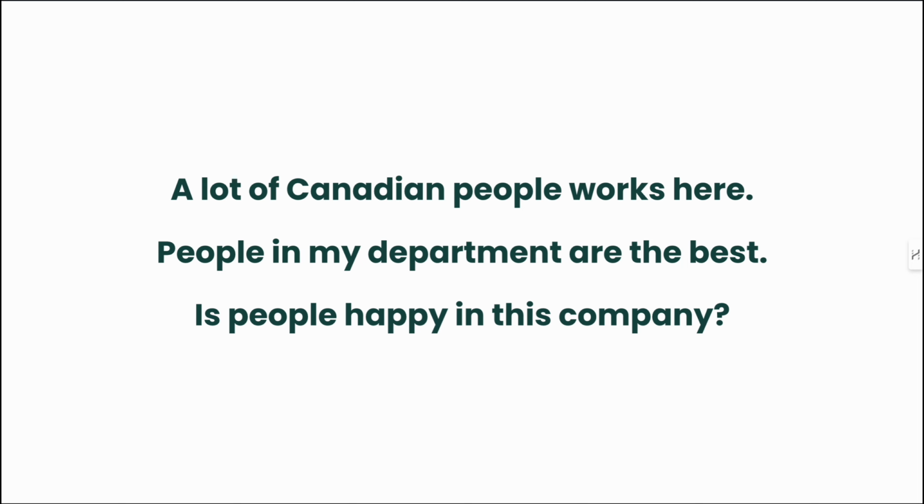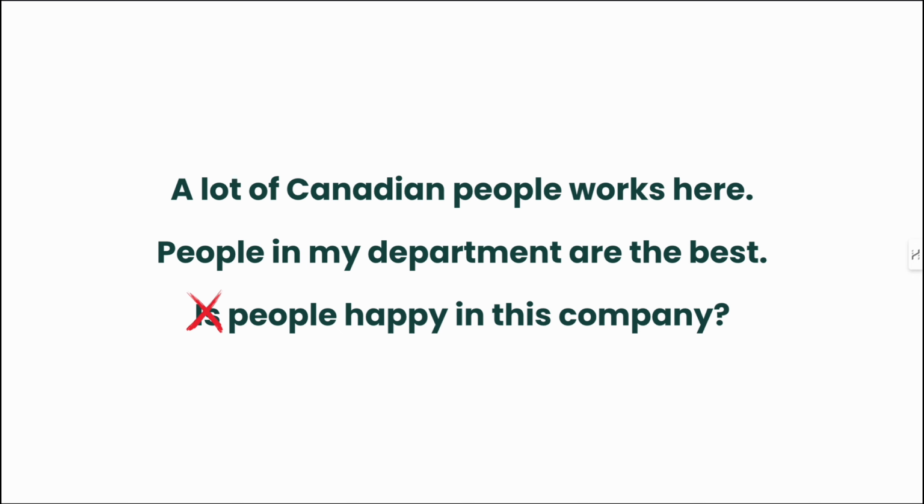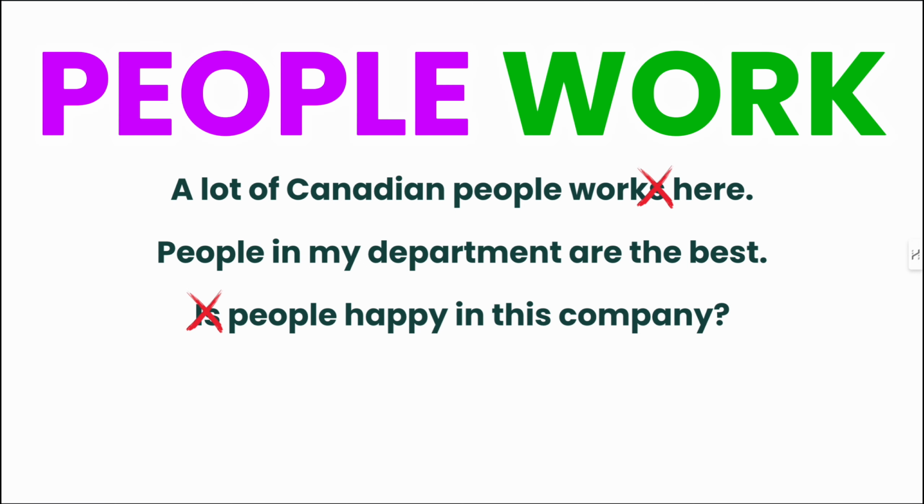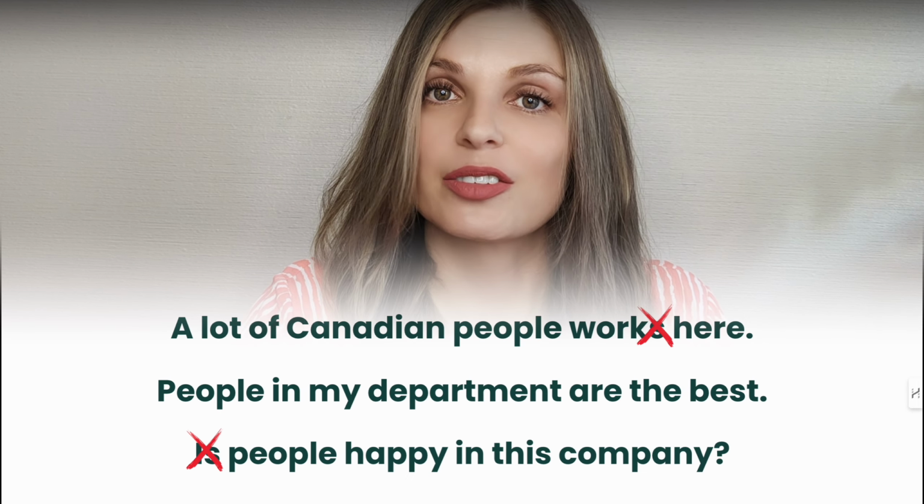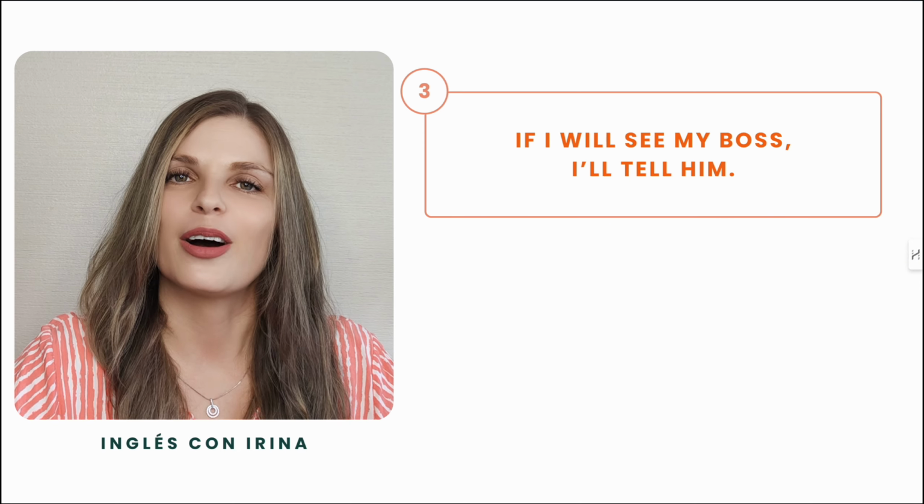And I will tell you now. Of course, is people. We now know that it's are people. Are people happy in this company? And there's one more mistake. I hope you found it, because also we do not say works. People is plural, so we say people work. People work here. A lot of Canadian people work here. This mistake is not made by native speakers. It's purely a Spanish-speaking mistake. Moving on.